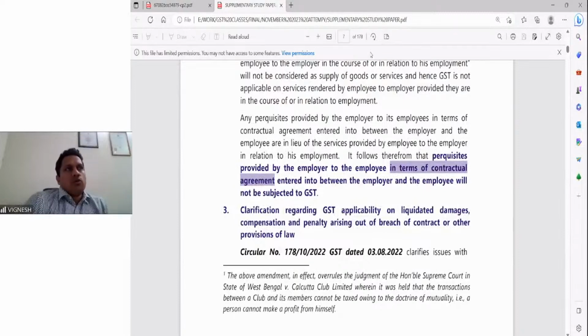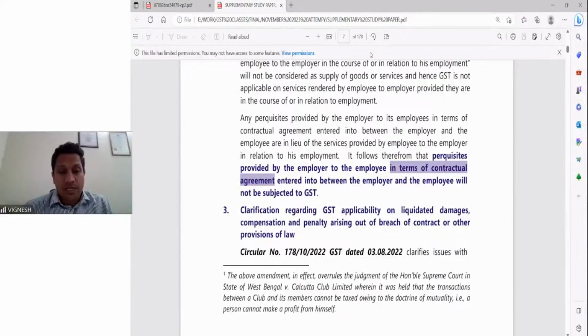You are supposed to construct the house within 6 months, but 6 months is over and you have not constructed the house still. The total contract value is say 8 lakhs, and you have defaulted in that 6 months. The agreement says that if you are not completing it, you have to pay liquidated damages of 50,000. That is, the contractor will pay to the contractee 50,000 rupees.